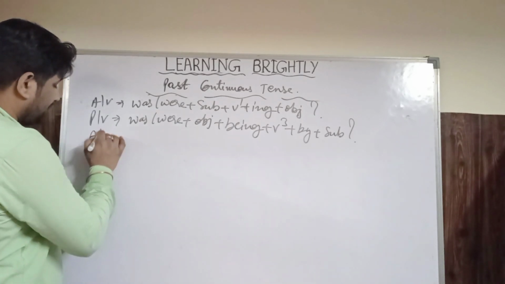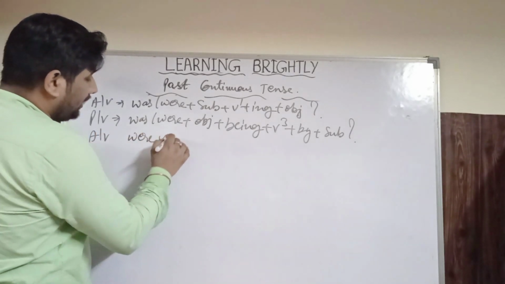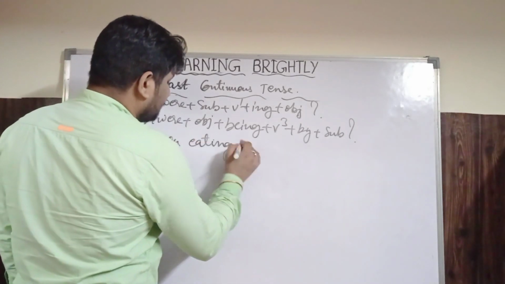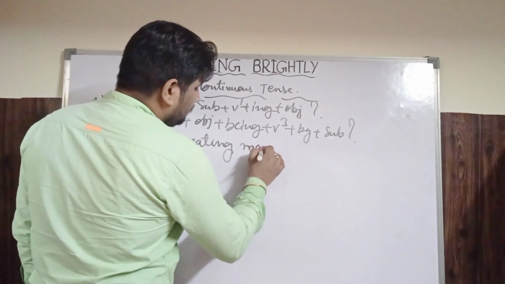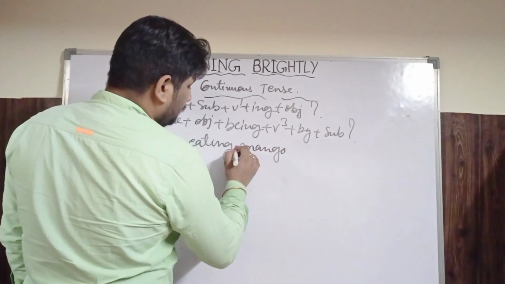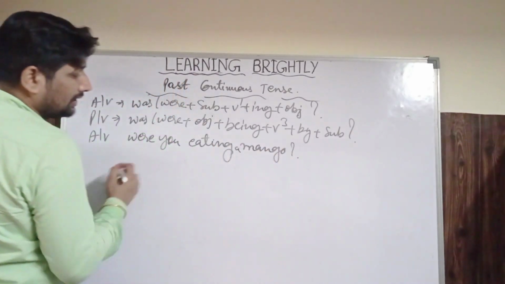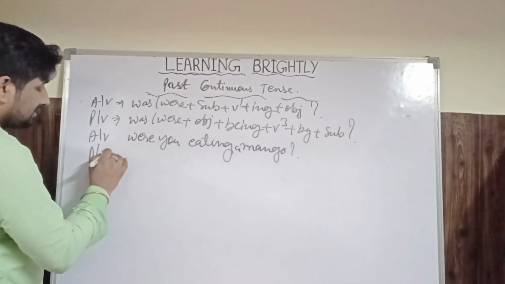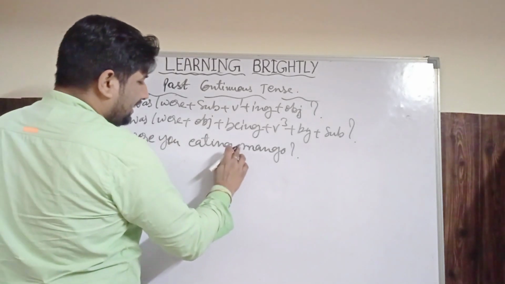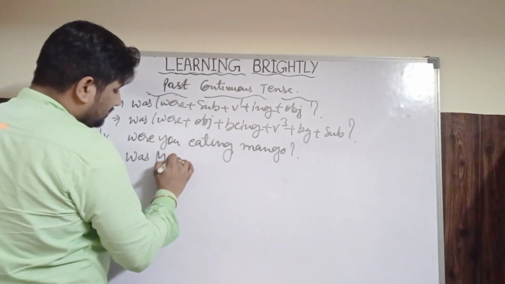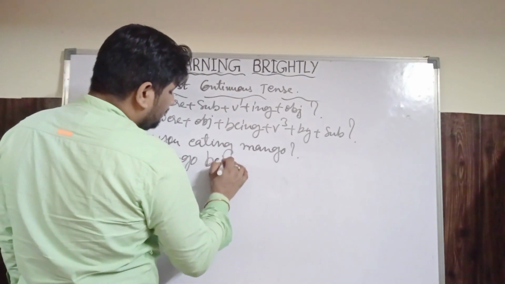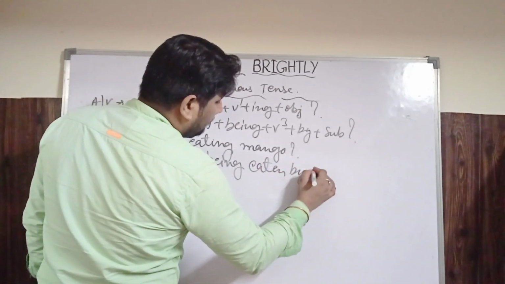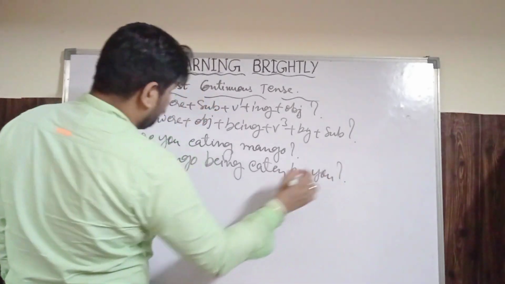Like in active voice, were you eating mango? Were you eating a mango? क्या तुम आम खा रहे थे? In passive voice, was mango being eaten by you?